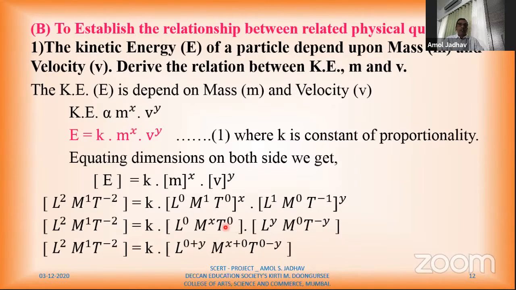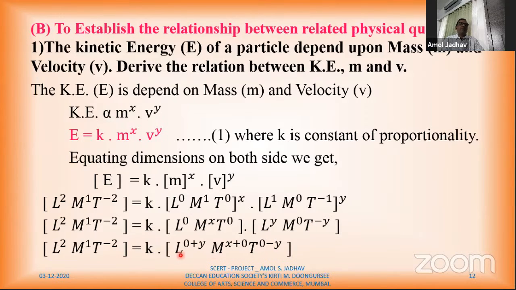Further, we'll solve these two brackets. So for L raised to 0, here there is L raised to y. There is multiplication, so hence there is addition. So L raised to 0 plus y, m raised to x plus 0, and t raised to 0 plus minus y, that means minus y.